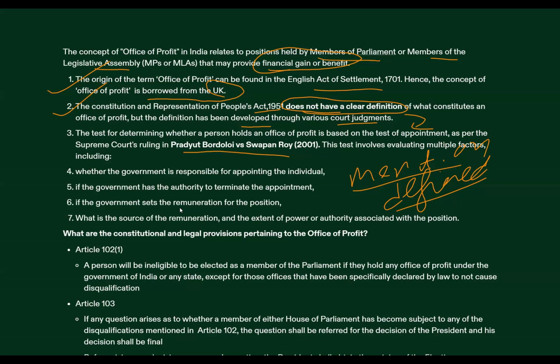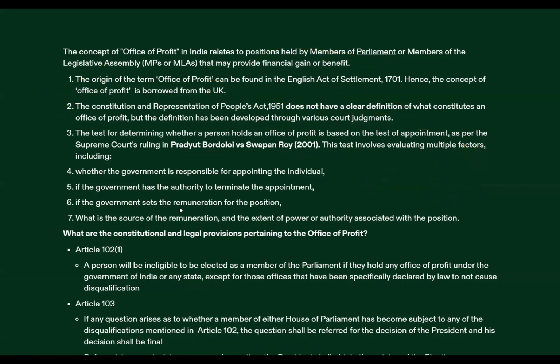Now, what are those multiple factors? First of all, whether the government is responsible for appointing the individual. If yes, then that comes under office of profit. If the government has authority to terminate the appointment for a particular post, then that is an office of profit.